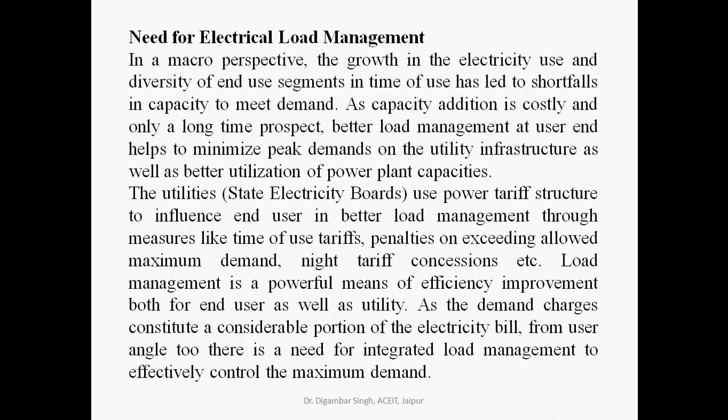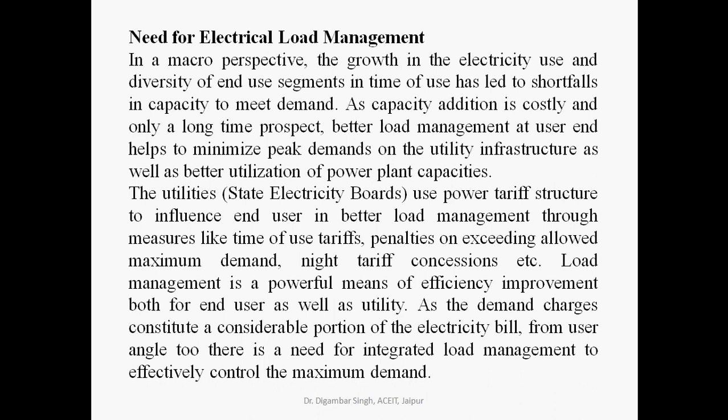The growth in electricity use and diversity of end-use segments in time of use has led to shortfall in capacity to meet demand, as capacity addition is costly and only a long-term prospect. Better load management at the user end helps to minimize peak demand on the utility infrastructure as well as better utilization of power plant capacity.